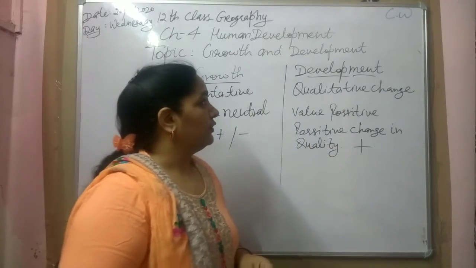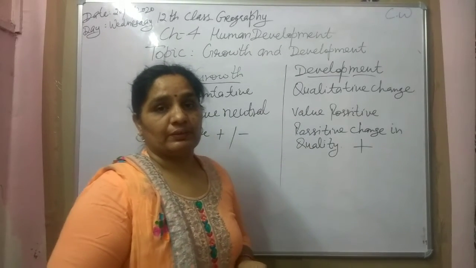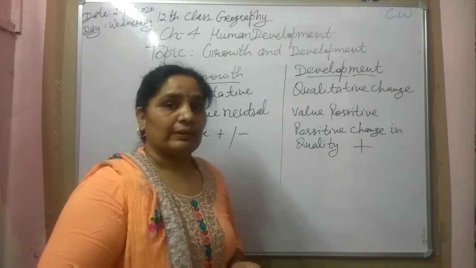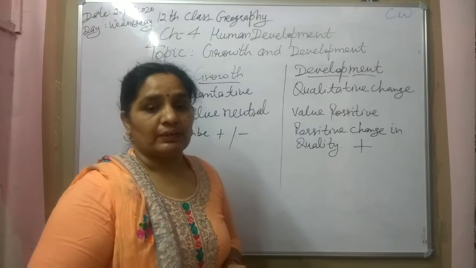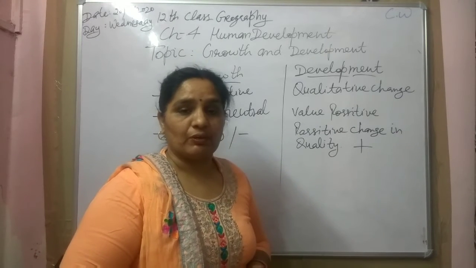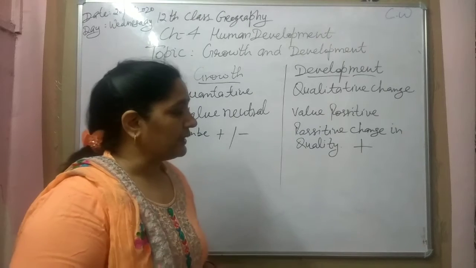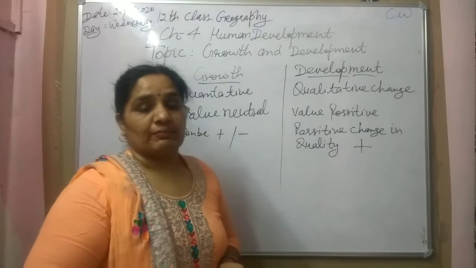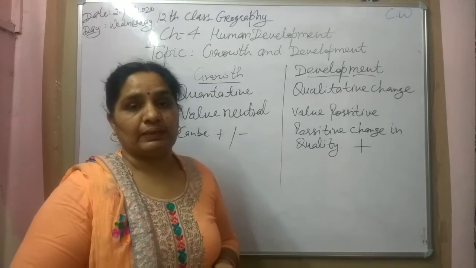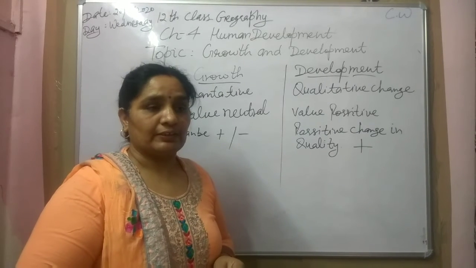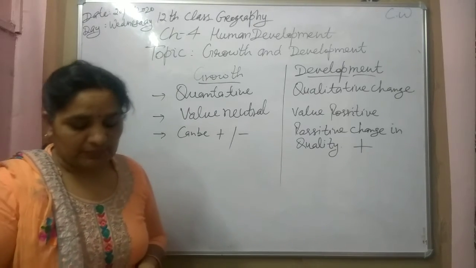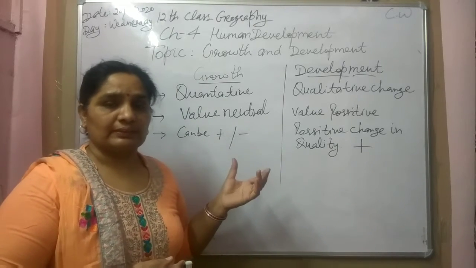Today we will start 12th class Human Geography, Unit 2, Chapter 4, Human Development. In this chapter, we will discuss the different aspects of human life. How can we say human development is there? Which type of changes are coming with the passage of time in the lifestyles of the people? What is the literacy rate, gender ratio, life expectancy, education system, infant mortality? All these things we will discuss.